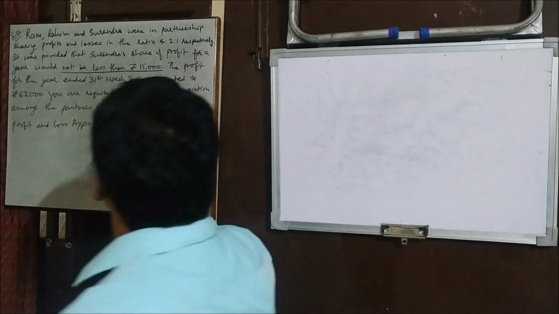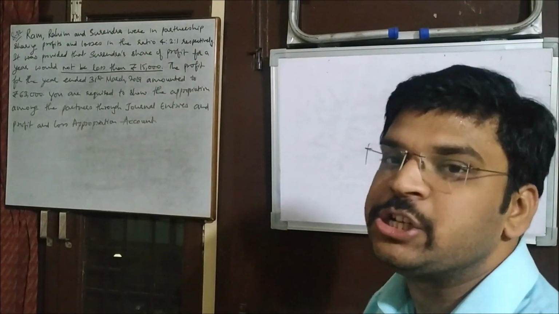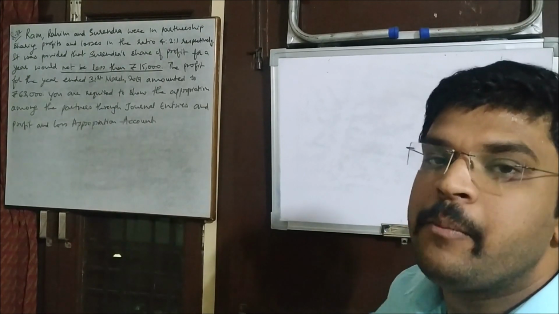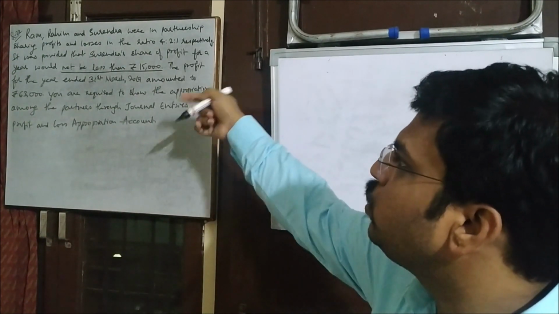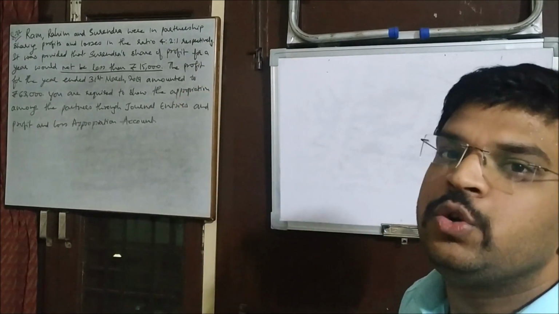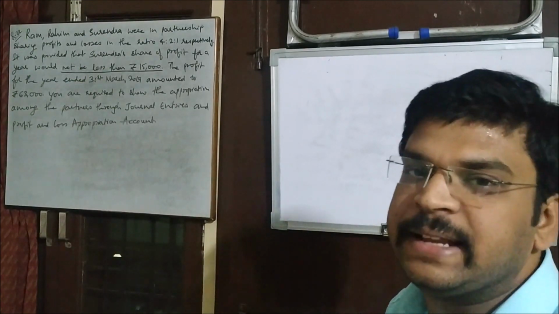So Surendra is going to get at least 15,000 as a share of profit. If the firm is getting more profit, and according to the agreed ratio 30,000 rupees come in his share, then there is no problem, but at least 15,000 should be there. That is the meaning of that.